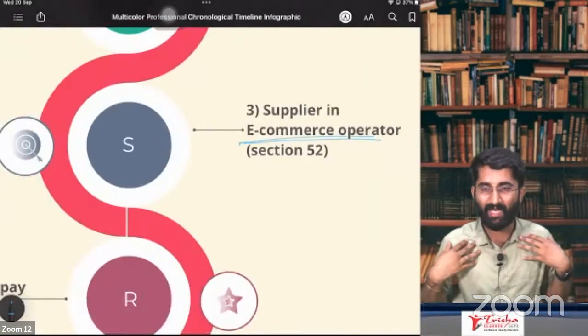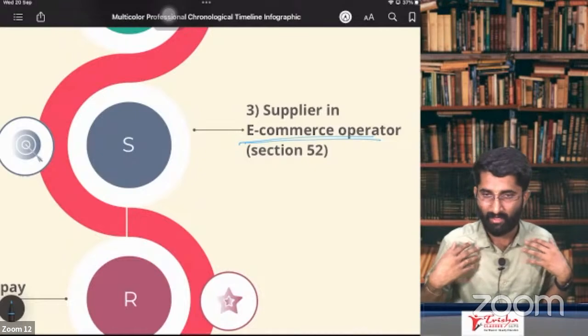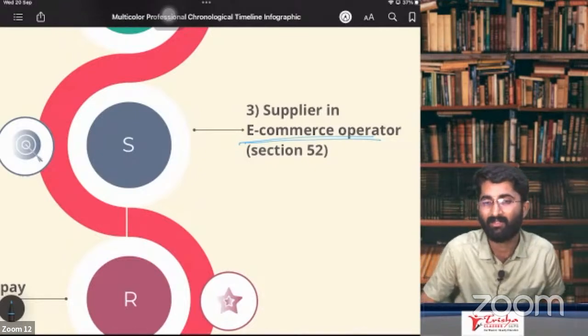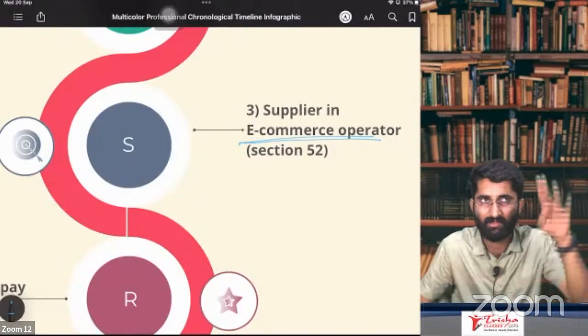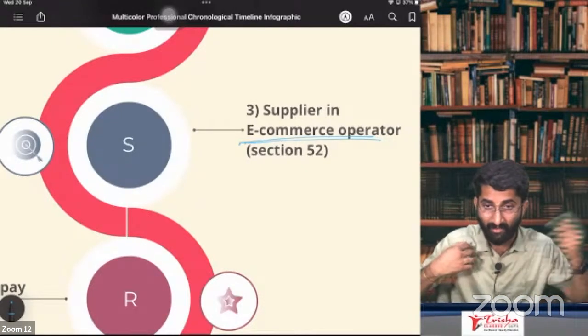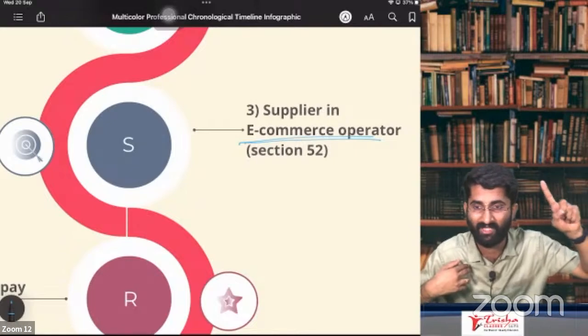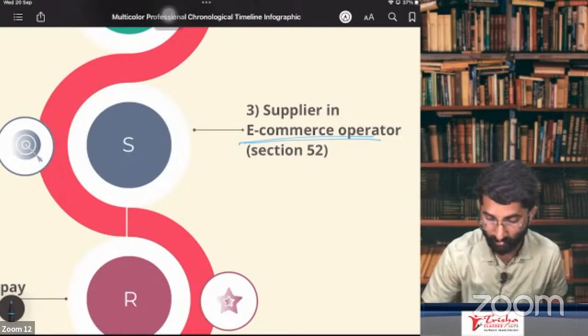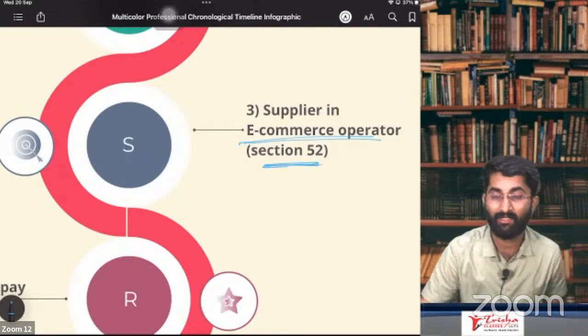So think that I am a restaurant guy, and I am registered with Swiggy. If I am registered with Swiggy, I am the supplier registered with an e-commerce operator. So Swiggy, Amazon, Flipkart, all these are e-commerce operators. They will be doing TCS under section 52.